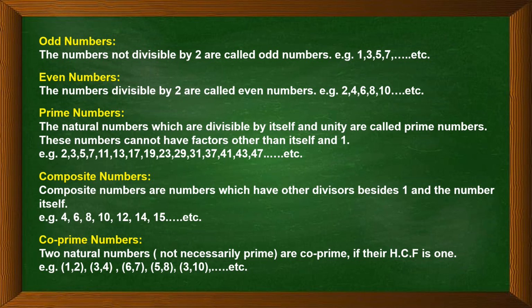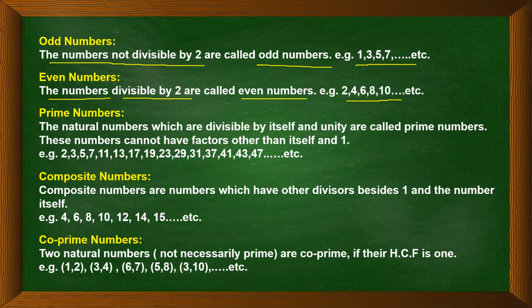Now next are odd numbers. The numbers not divisible by 2 are called odd numbers. For example, 1, 3, 5, 7, 9. All these are odd numbers because they are not divisible by 2. Now what are even numbers? The numbers divisible by 2 are called even numbers, like 2, 4, 6, 8, 10. All these numbers are divisible by 2, therefore they are called even numbers.